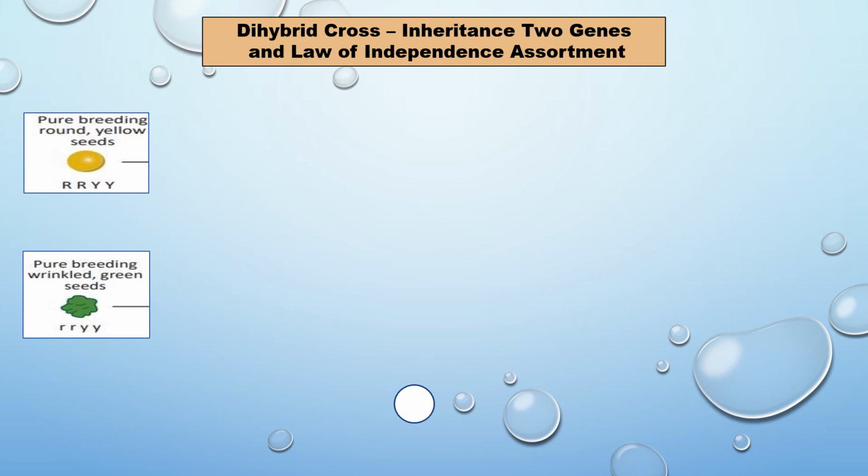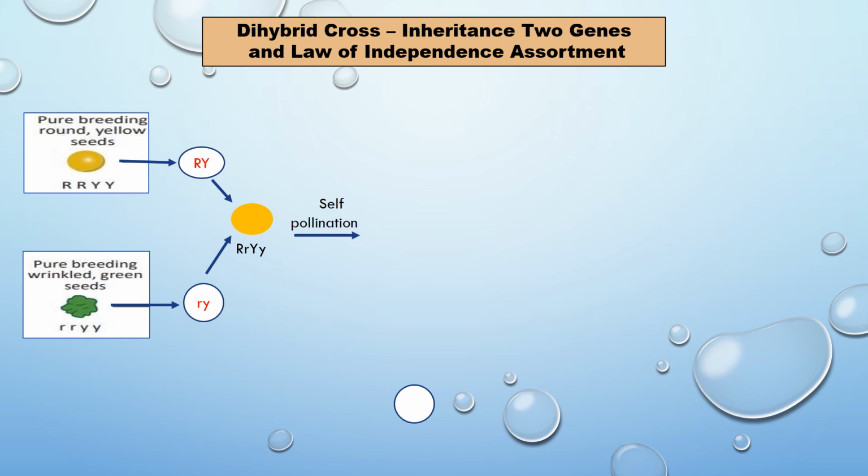Both are pure breeding, and they will be crossed to get the F1 generation. Pea plants with wrinkled green seed were crossed, and only round yellow seeds were produced in the F1 generation. The wrinkled green seed did not appear in the F1 generation. Round shape and yellow color of the seed were dominant traits over the wrinkled shape and green color. So in the F1 generation only the dominant traits appear, and all the seeds are round yellow.